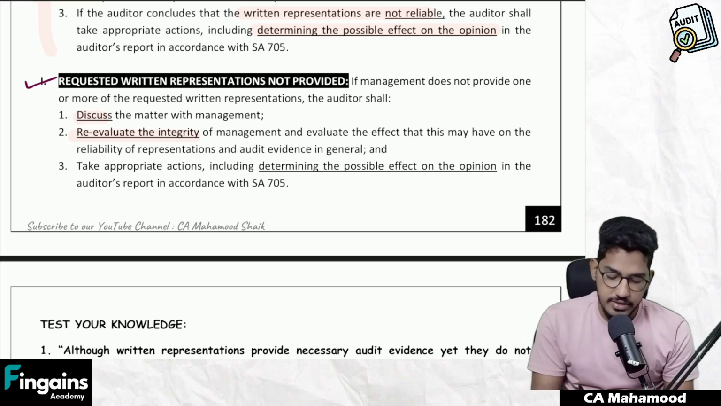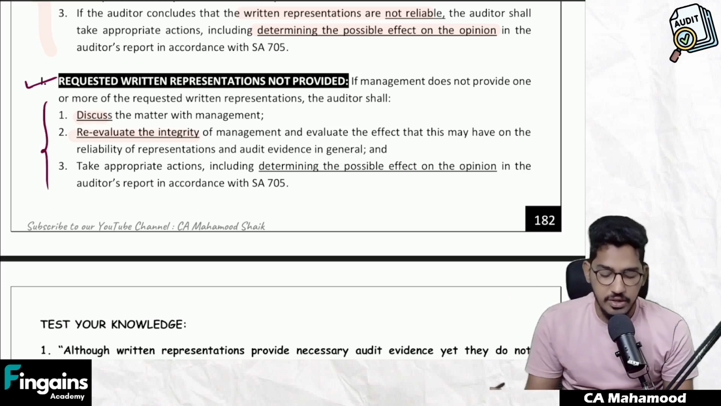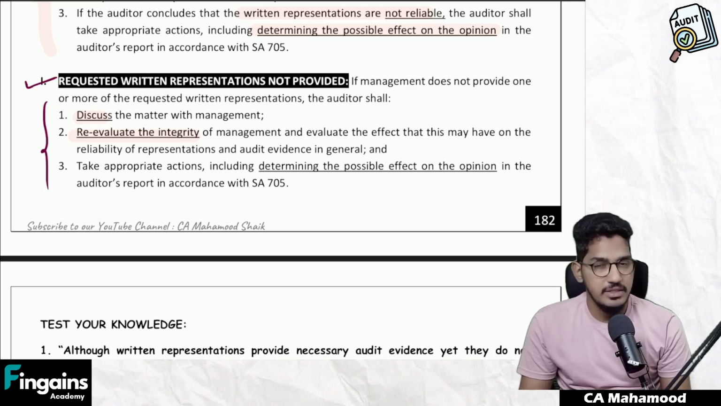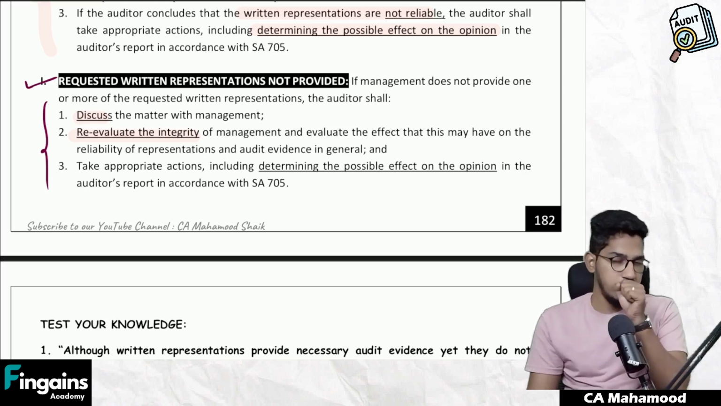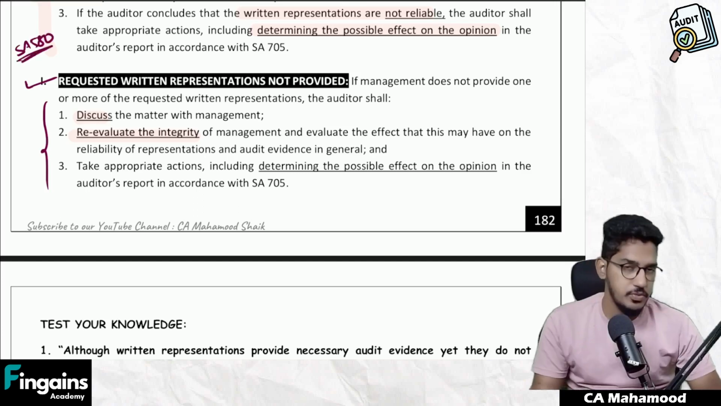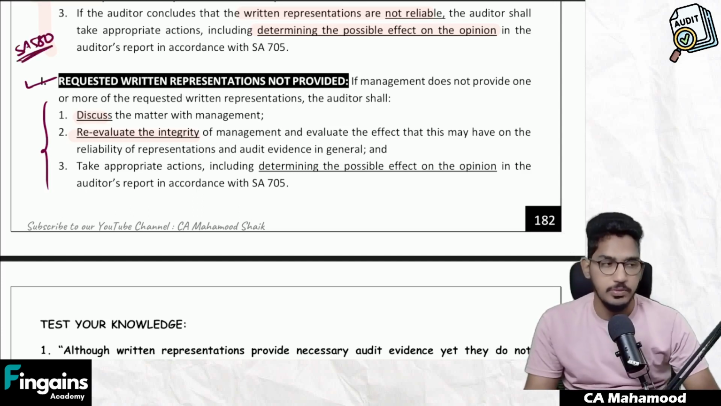Clear? So very simple, guys. If the management is not giving you the written representation, first go and discuss the matter with the management, re-evaluate the integrity of the management, that is, reassess the integrity of the management and check what impact it could have on other audit evidences, and finally take appropriate action including modifying the opinion. Clear? So this is what all SA 580 is about. Very simple standard, very small standard, but important from the examination perspective.